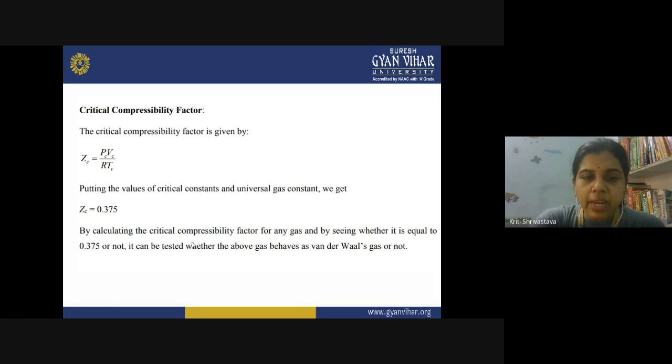So by calculating the critical compressibility factor for any gas and seeing whether it is equal to 0.375 or not, it can be tested whether the gas behaves as a van der Waals gas or not. For a gas to behave like a van der Waals gas, this value of critical compressibility should come to 0.375.